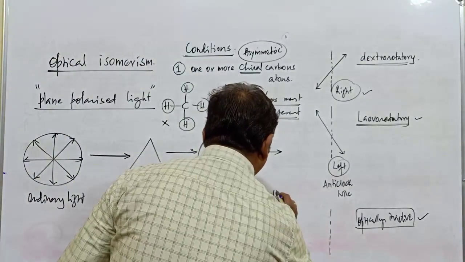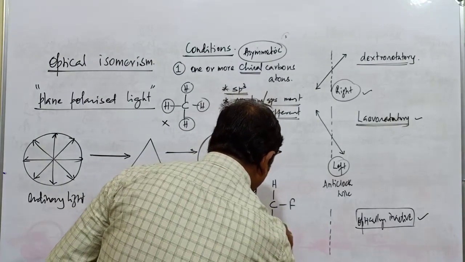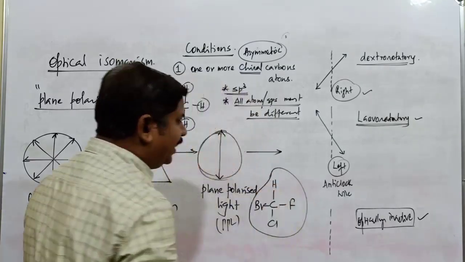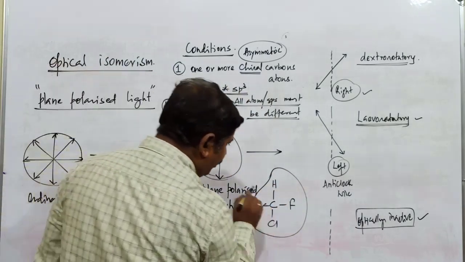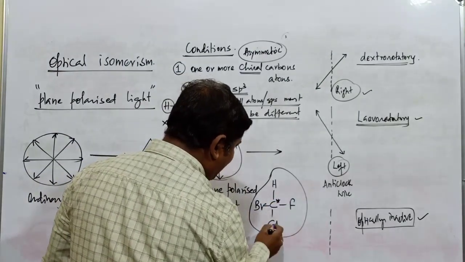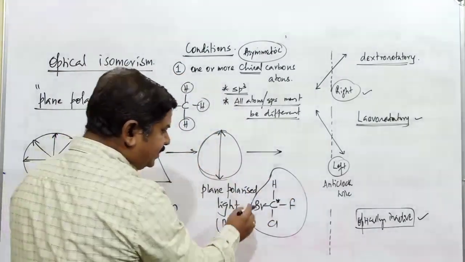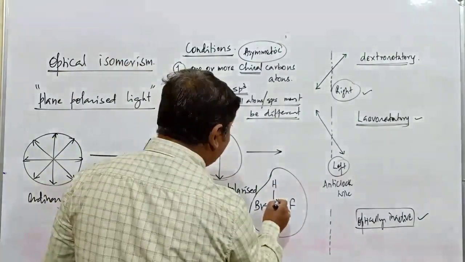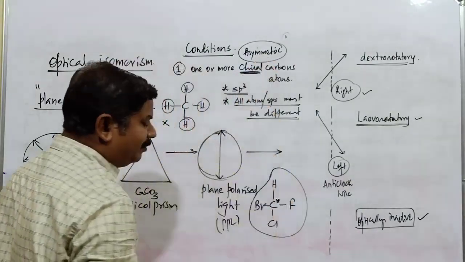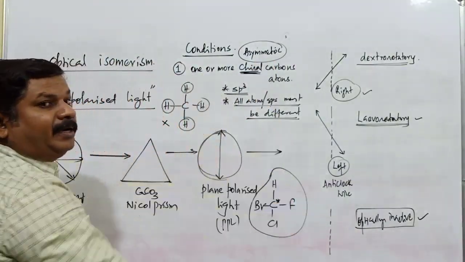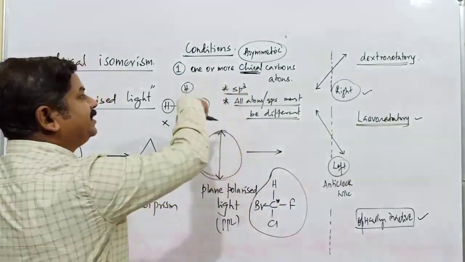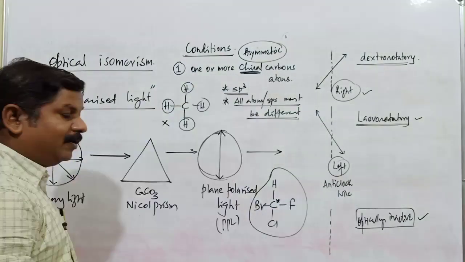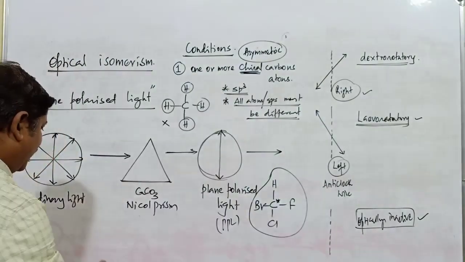Next one, if I go with carbon, this is hydrogen, this is fluorine, this is chlorine, and this is going to be bromine. Concentrate here. If you consider this example, carbon, hydrogen, fluorine, bromine, chlorine, it is an sp3 hybridized carbon atom, and all four atoms present on this carbon atom are different: chlorine, fluorine, hydrogen and bromine. This particular carbon atom is referred to as a chiral carbon atom. So this compound may exhibit optical activity, provided it satisfies other conditions. This type of carbon is generally called a chiral carbon atom or asymmetric carbon.